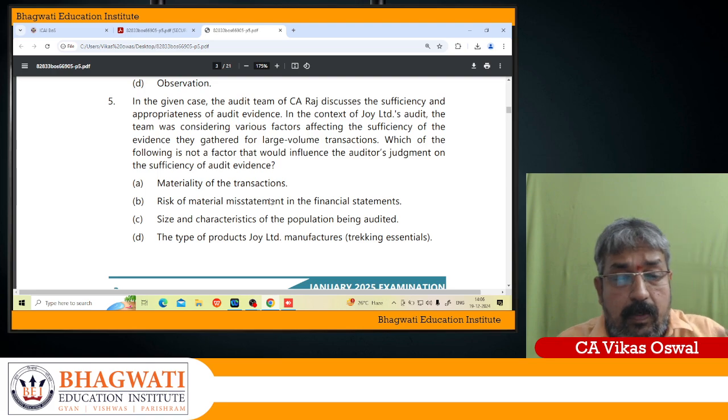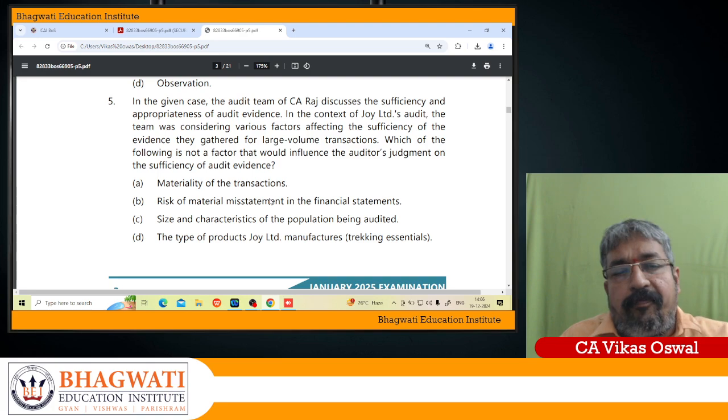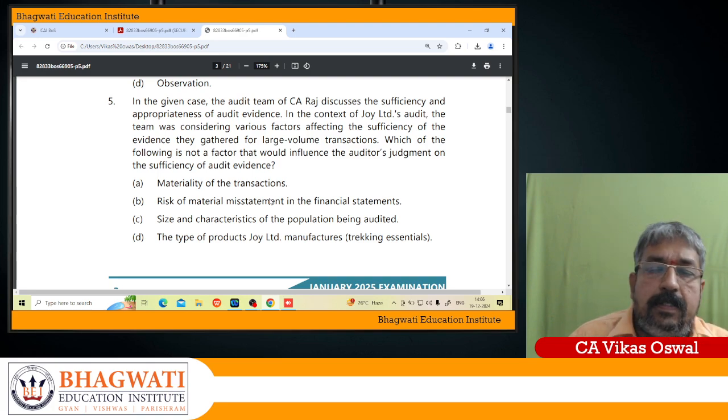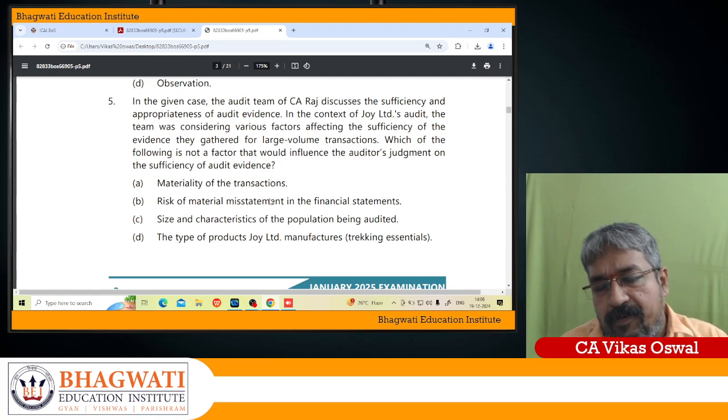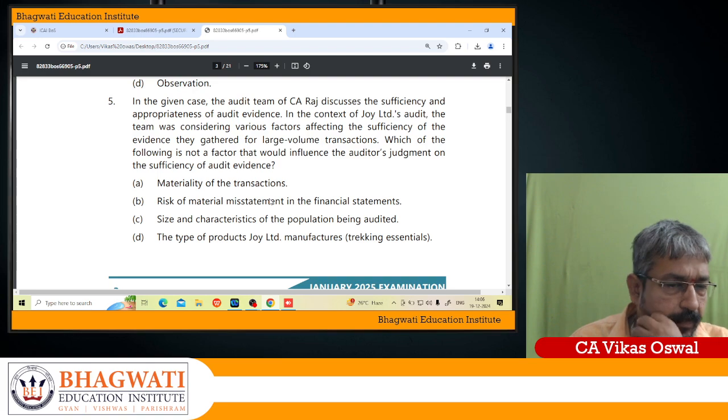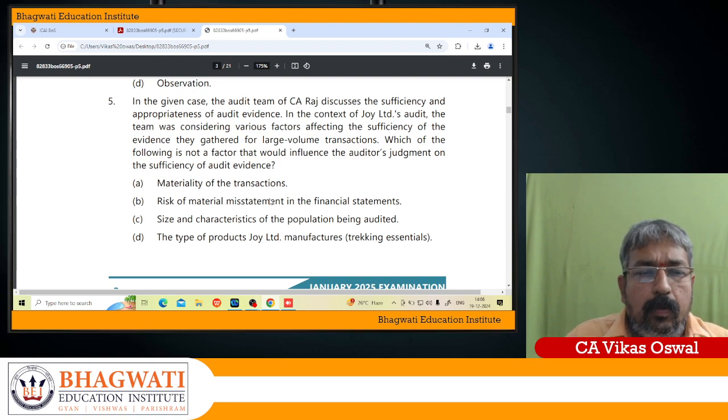Look at the question clearly. Which of the factors will not influence the auditor's judgment on the sufficiency of the audit evidence? So first of all, what factors will affect the sufficiency?